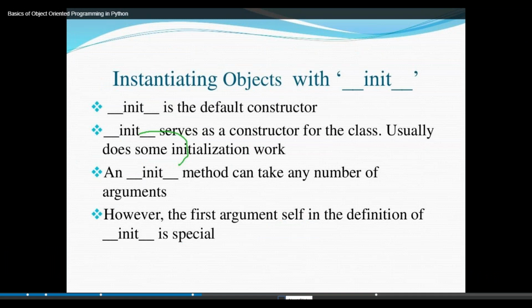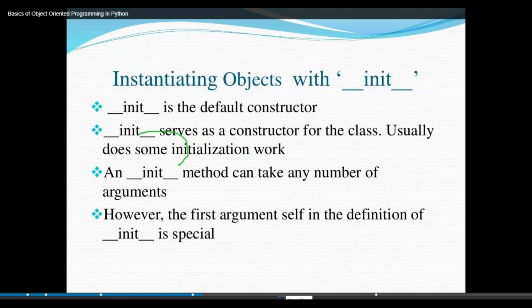Then, how to instantiate objects within __init__? Instantiation means once you have created an object, that is called an instantiation. How to create it? I told you: __init__ is the default constructor. I already gave this: a constructor means the method has the same name as the class.